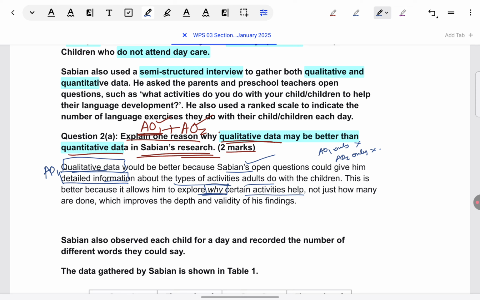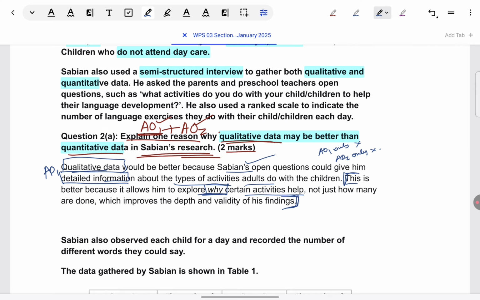Then only you'll get full marks. Just to complete this properly, I'll tell you the other way in which students write. They'll just give this part, for example: Sabin will come to know why certain activities help, not just how many are done. But if we give only this part, which I've put in brackets, is it mentioned anywhere that why he will